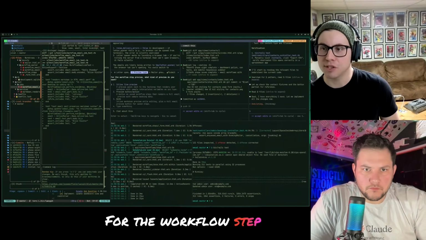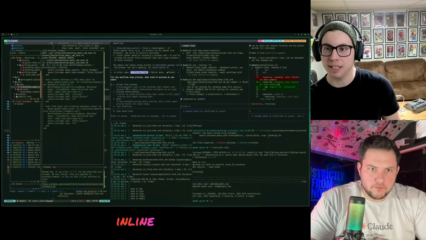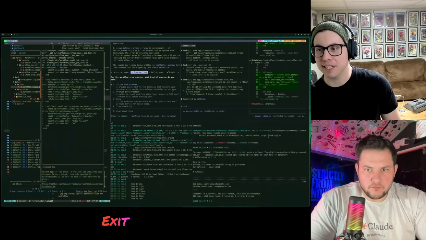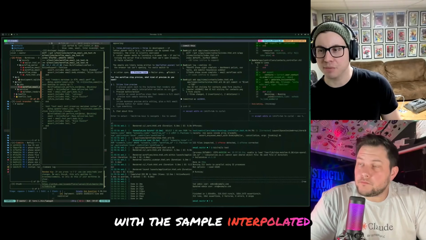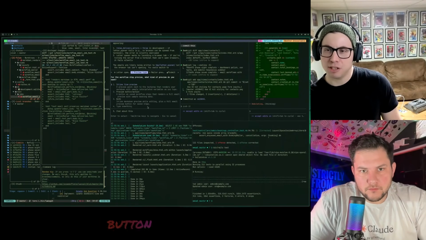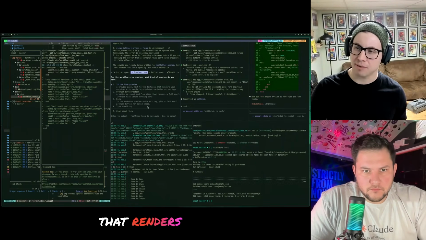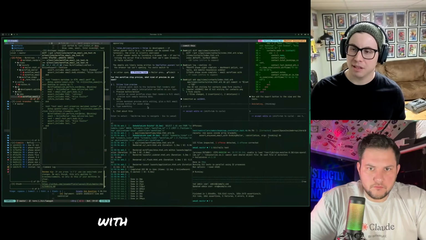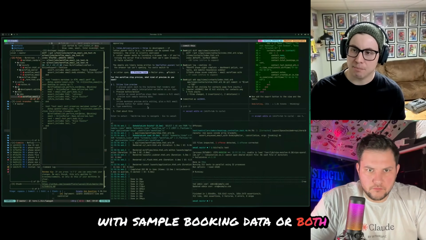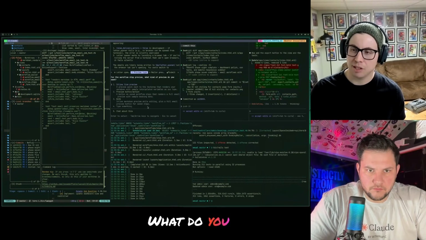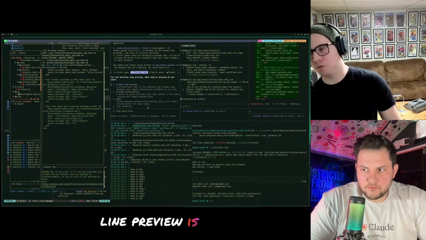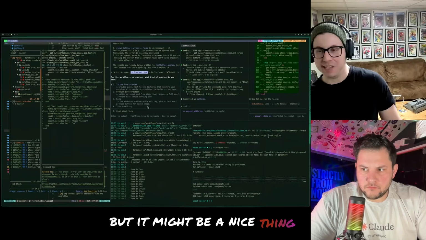For the workflow step preview, what kind of preview do you want? Inline live preview, a preview pane next to that renders your markdown with sample interpolated values, or a preview button action on save workflow steps that renders a full email preview with sample booking data, or both? What do you think? I kind of feel like the inline live preview is more complicated, but it might be a nice thing to have.